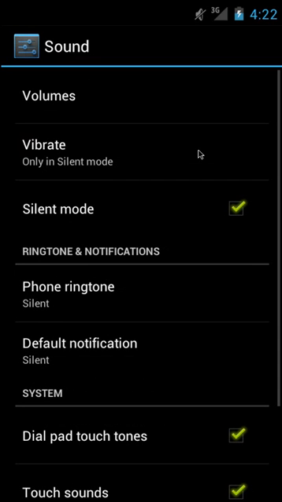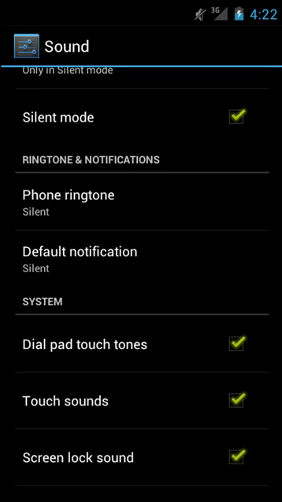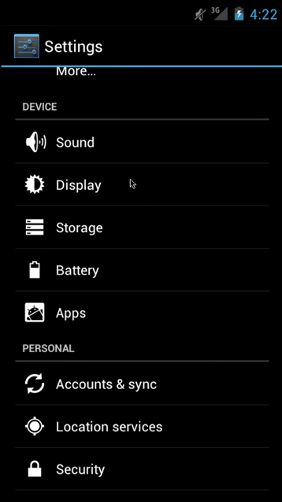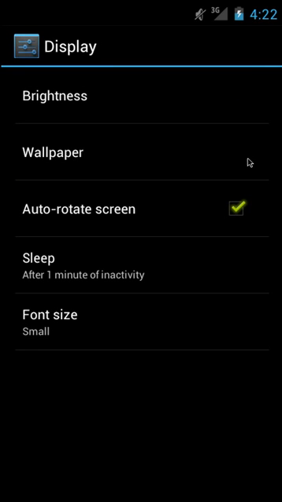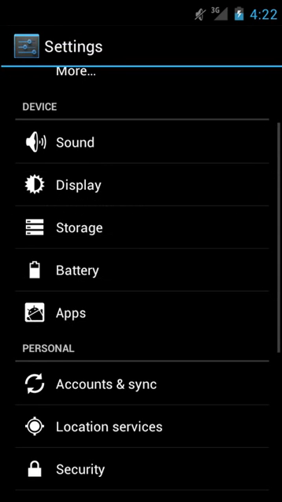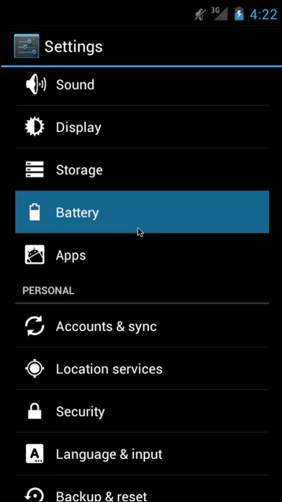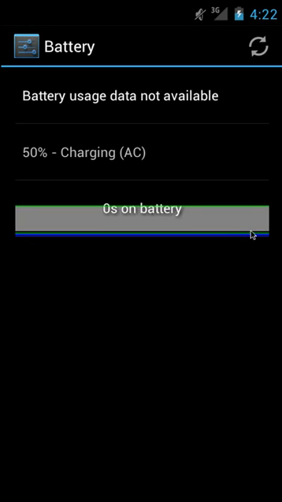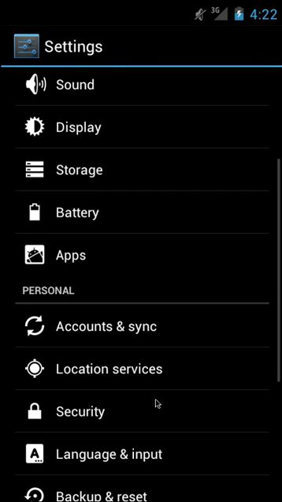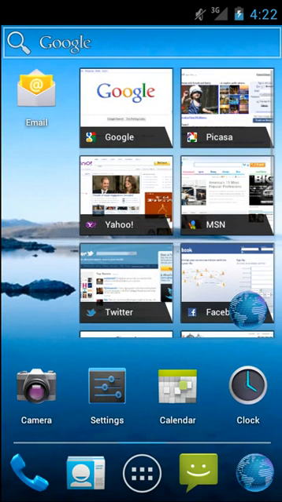They're basically the same. So if you go into sound, it's just a beautiful interface here using the new Ice Cream Sandwich system font, green checks, kind of inherited from Honeycomb. Go into display, same kind of options that you would get in Gingerbread, and it's starting to get a little bit slow here. So let's go down to battery, see if we have anything there. Same kind of thing with battery. So again, a lot of the same settings, just a different look and feel.